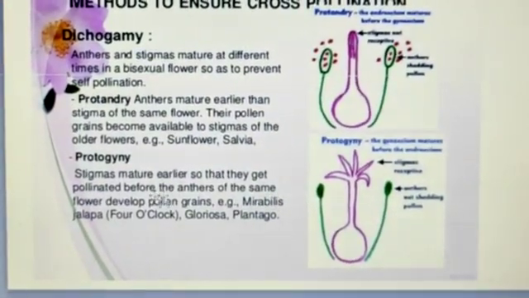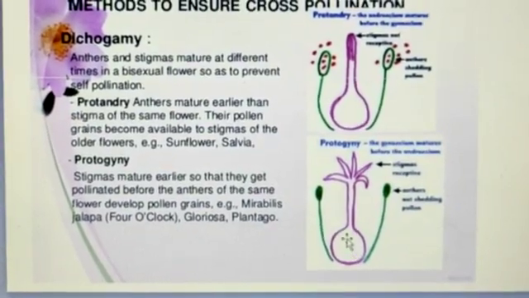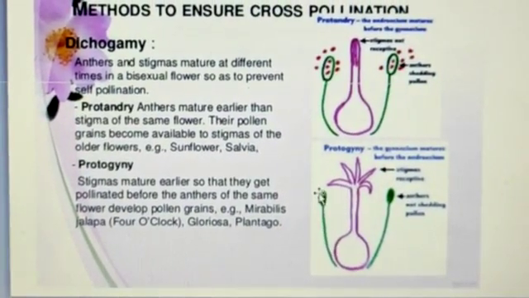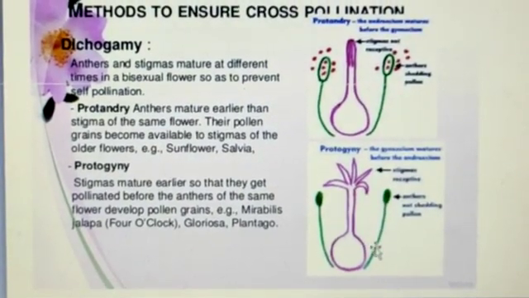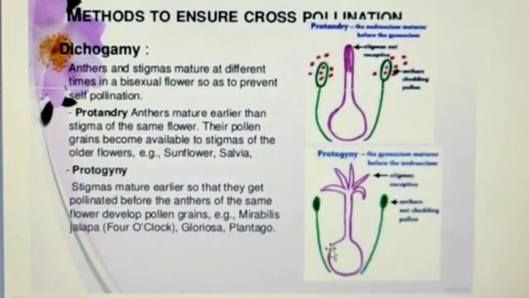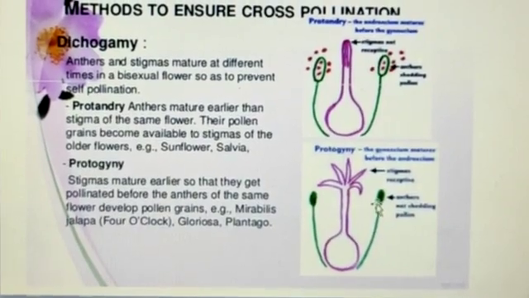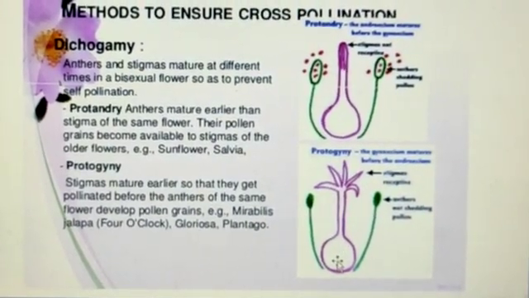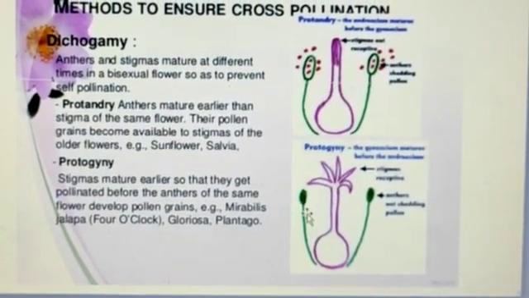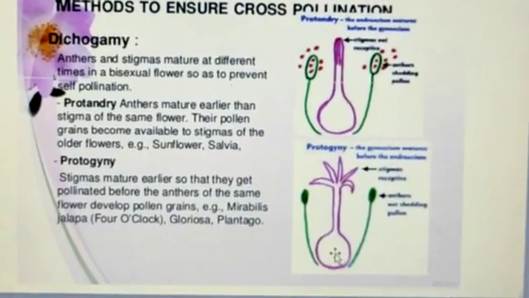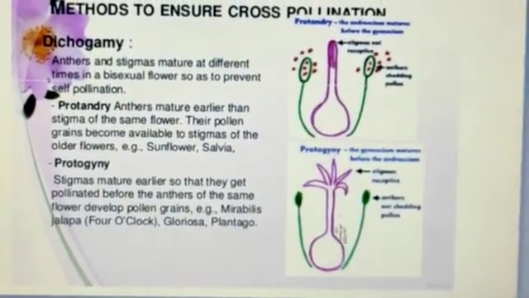Next type of flower is protogynous. See in this picture, here the stigma matures earlier than the anther, and this flower is known as protogynous, and the phenomenon is known as protogyny, as seen in magnolia and custard apple, where the stigma matures earlier than the anther, but as time passes, again the stamen matures and the carpel dies.